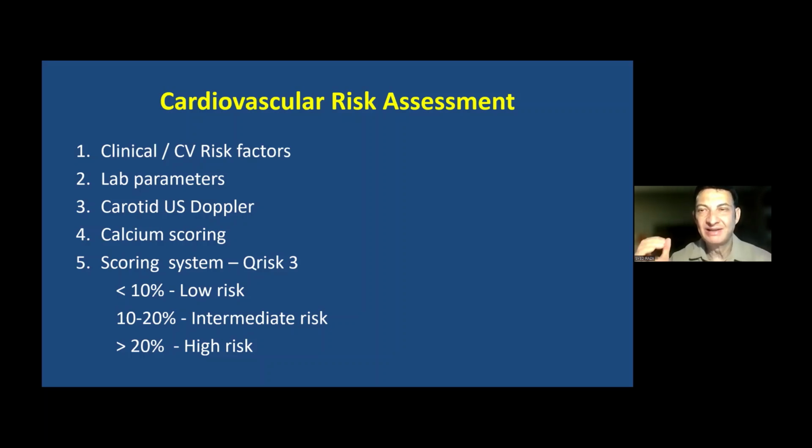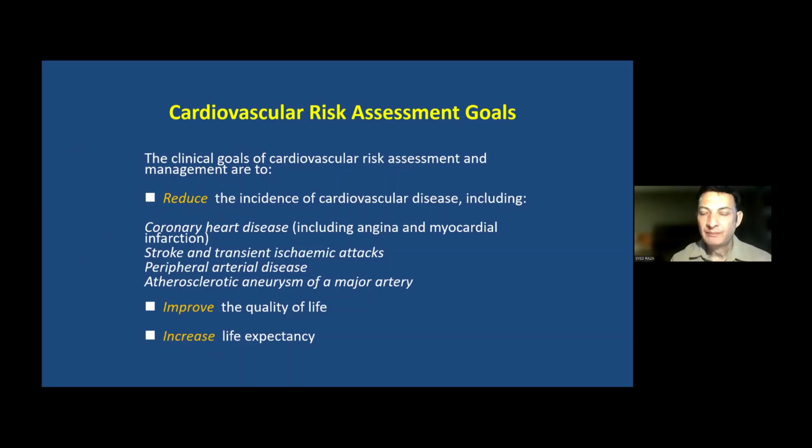Yes, LDL levels do matter, but what also matters when we decide to give this statin therapy is what the future cardiovascular risk of that person is. And that is how the cardiovascular risk assessment helps us. If we know that the cardiovascular risk of a certain individual is high, then definitely we intervene early and we provide the best treatment.